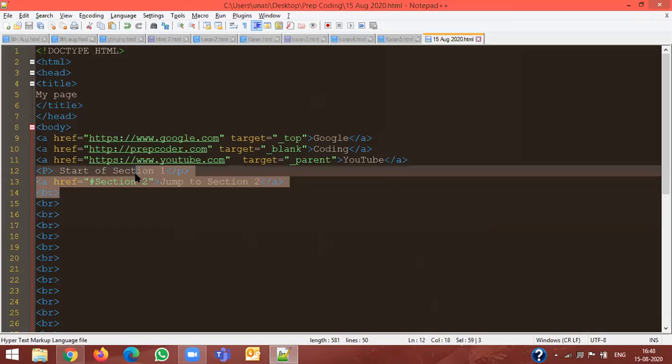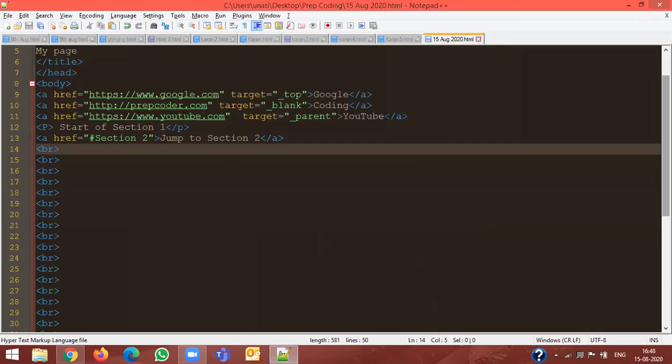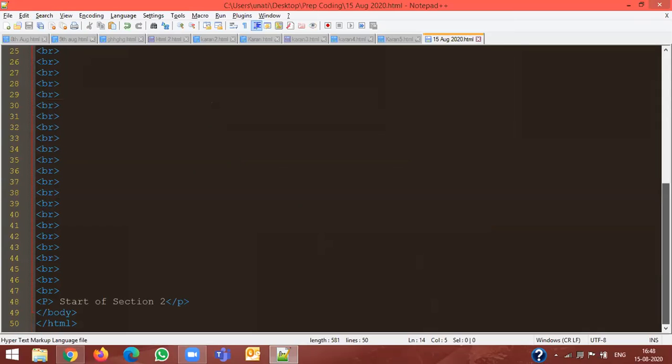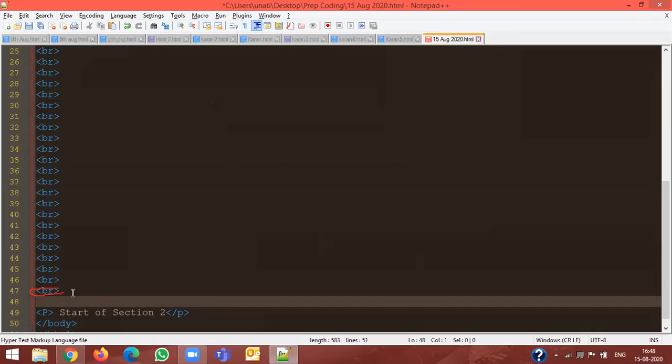Okay, now just scroll down to where we had the start of section 2. Scroll down where we have the start of section 2. And over here, have an h2 tag, with id equal to whatever name you have given next to that hashtag.